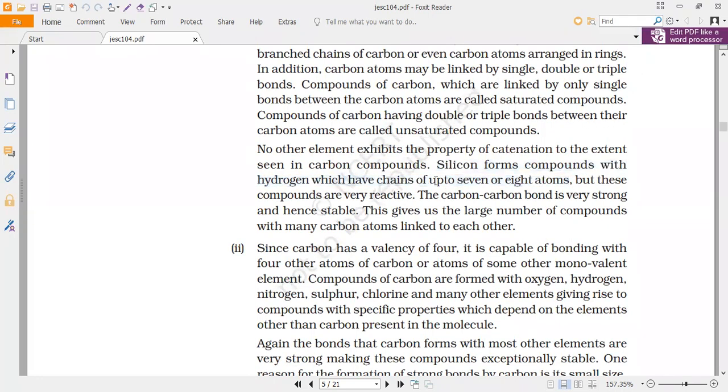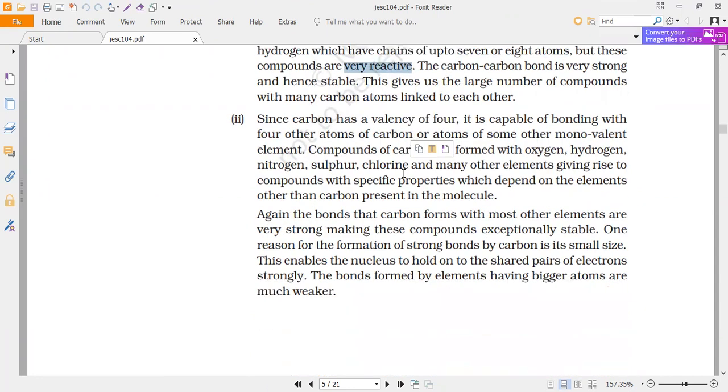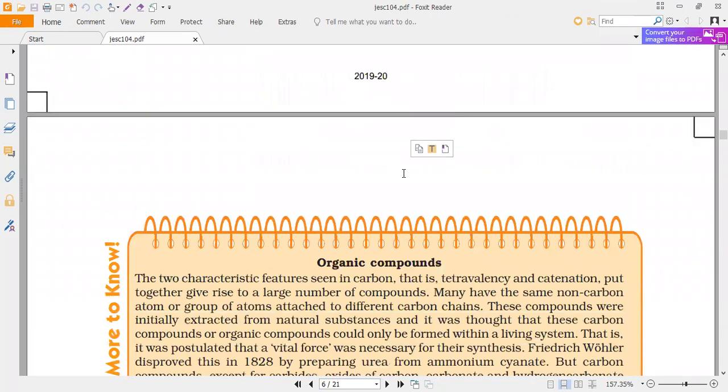It can form, that is silicon with hydrogen, up to 7 or 8 atoms. After that they become weak and unstable, meaning very reactive in nature, so they disappear again. Do you all understand? Please respond. So that is the second property of carbon.